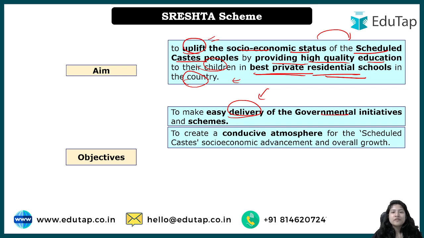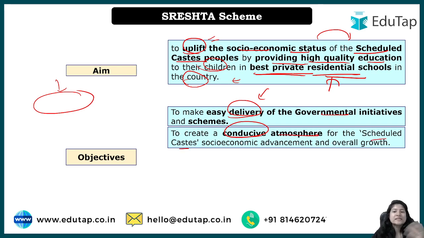Okay, apart from that, why are we focusing on residential schools, right? Because when we are focusing on a specific population in a targeted area, we are looking at the places where the scheme is required the most. So that is why we are going for residential schools. For example, such areas where even the home environment or the societal environment is not that encouraging. In such cases, a conducive atmosphere will be provided for the Scheduled Caste.